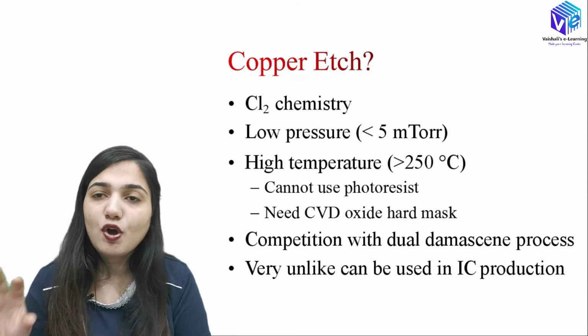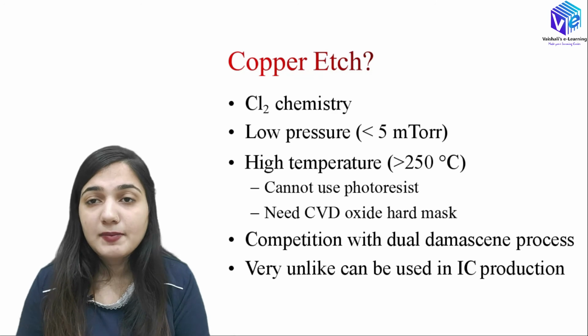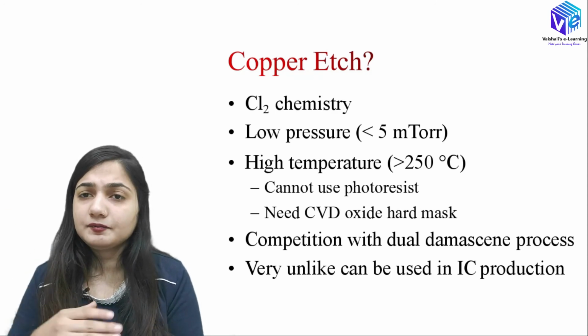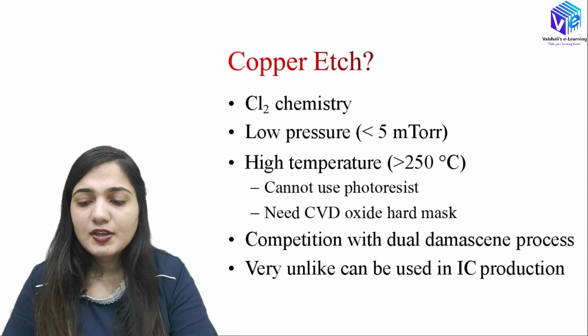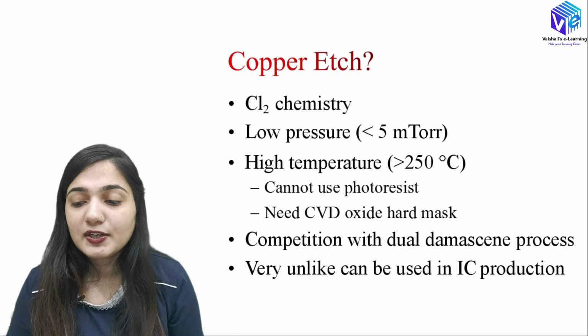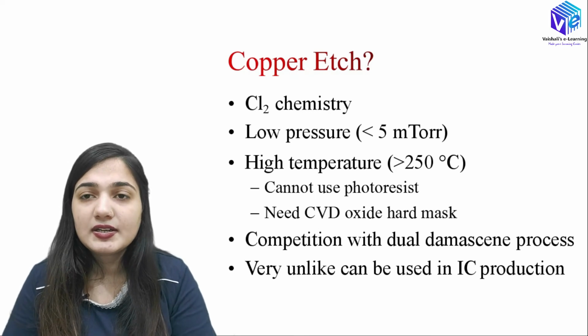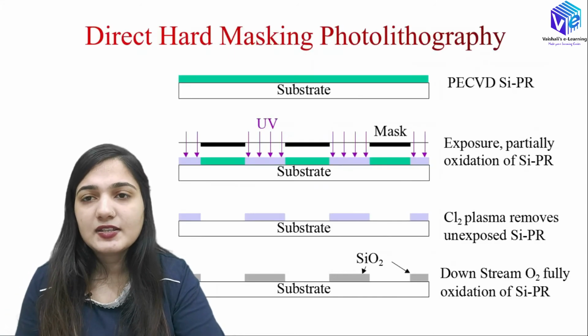I will be making the oxide hard mask. This oxide mask will protect the layer beneath it, and the exposed layer can be removed with the help of chlorine. We will be having competition with the dual Damascene process, and this is the reason it is very unlikely to use copper etching in IC production.